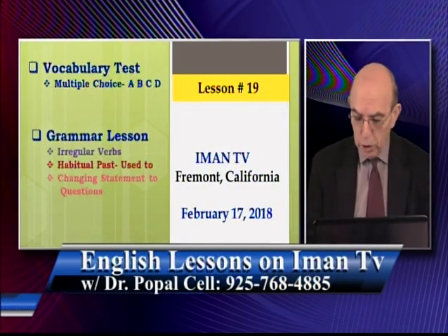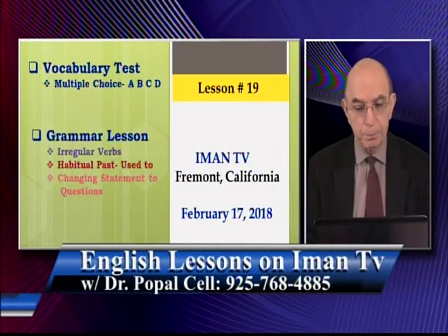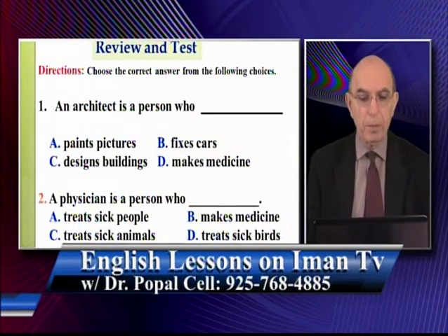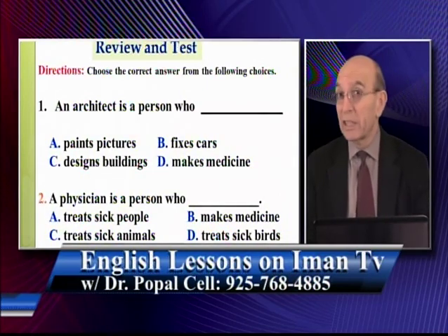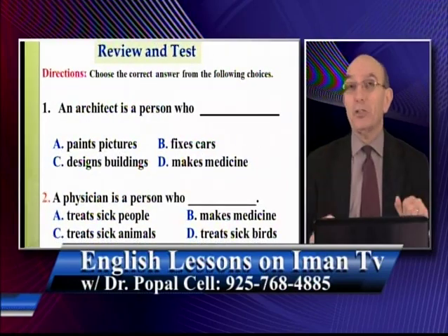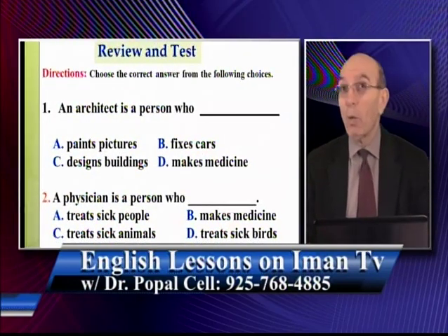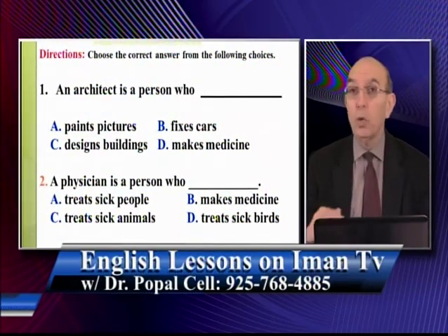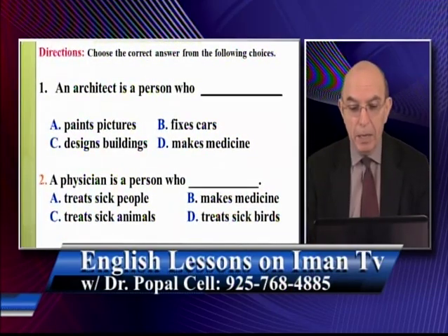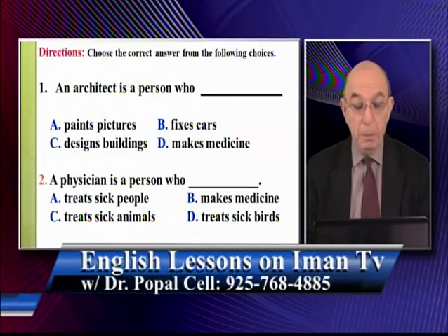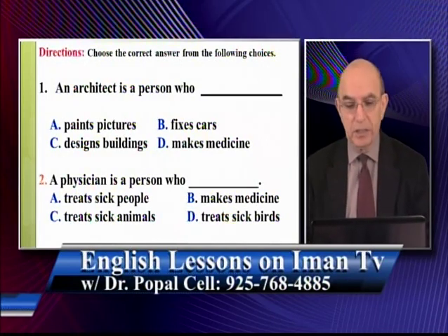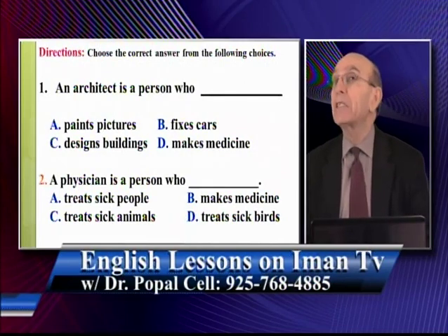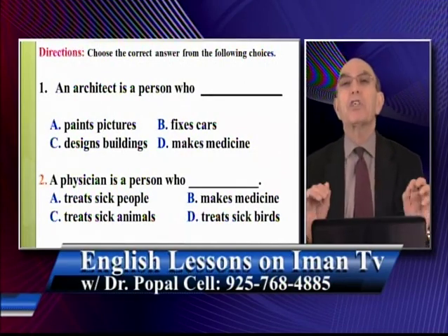So let's start with our vocabulary lesson. It's actually review, it's a test, okay? So these are the words we studied. I expect perfect answers, no pressure, okay? Number one, an architect is a person who blank. A, paints pictures. B, fixes cars. C, designs a building. D, makes medicine. Which one of these is correct?